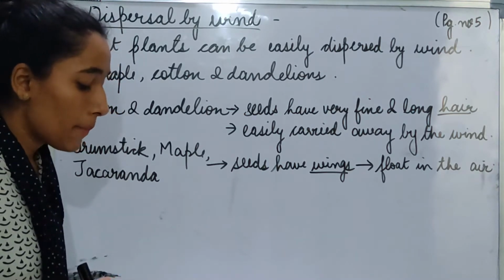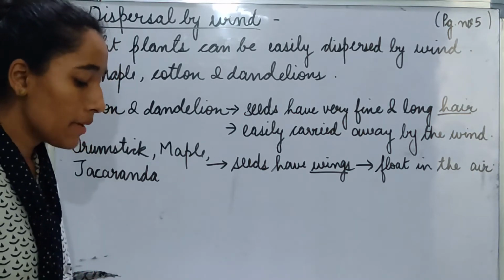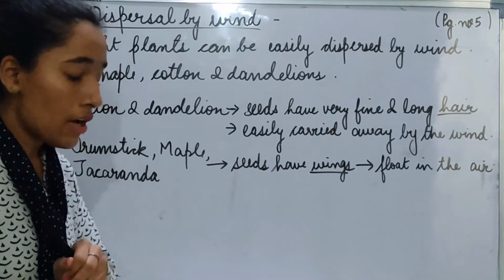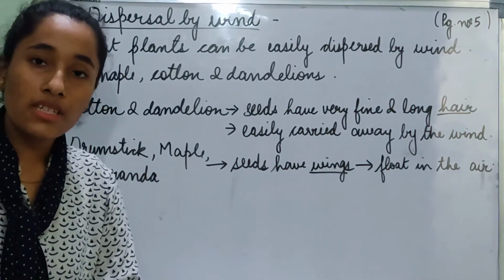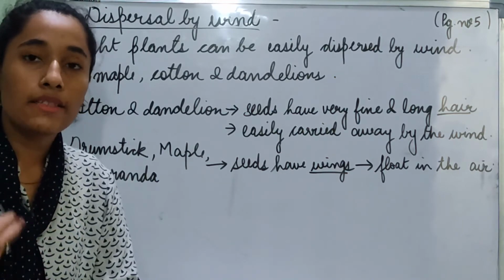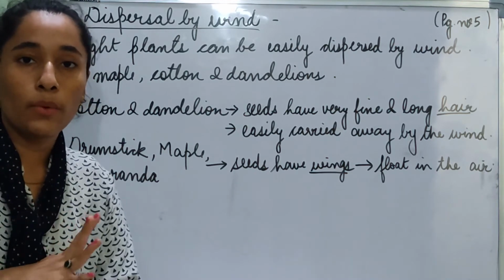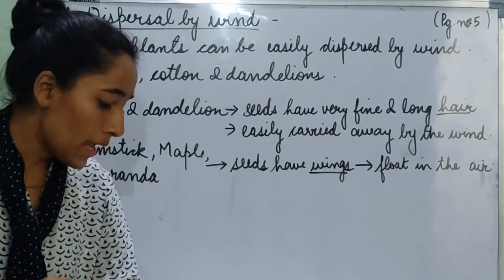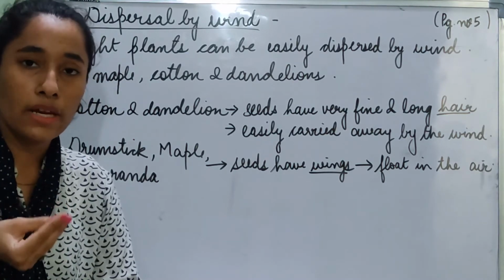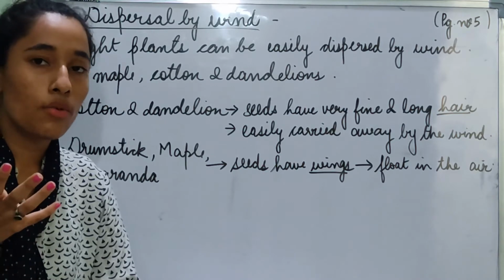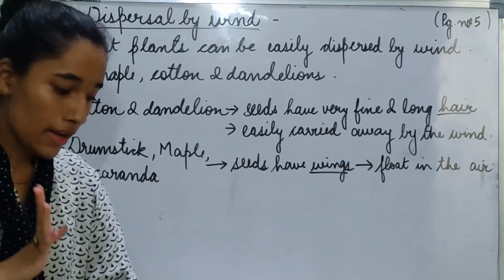Dispersal by wind. Plants such as maple, cotton and dandelions have seeds that are very light. They can be easily dispersed by the wind. Anything that is very light is carried away by the wind very easily if the weather is a little bit windy. In the same way, plants like maple, cotton and dandelion are very light weighted. So whenever there is a wind going on, they are carried away by that wind.